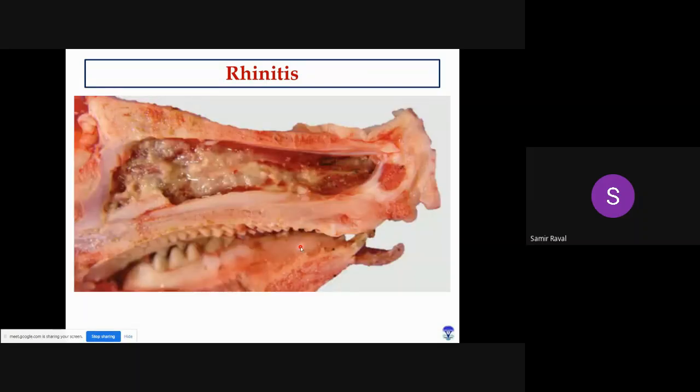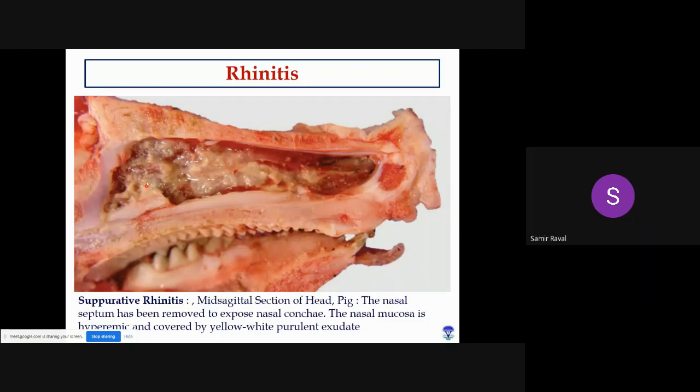Okay. So here you can see a picture of a nasal cavity. The nasal septum, which is normally present here, is actually removed. Here you can see the teeth, and this entire nasal mucosa has become reddish and contains some exudate over the surface. This all white material is exudate, and the mucosa has become slightly hyperemic. Right, so this is known as suppurative rhinitis. This is suppurative exudate, right? So they are known as suppurative rhinitis.